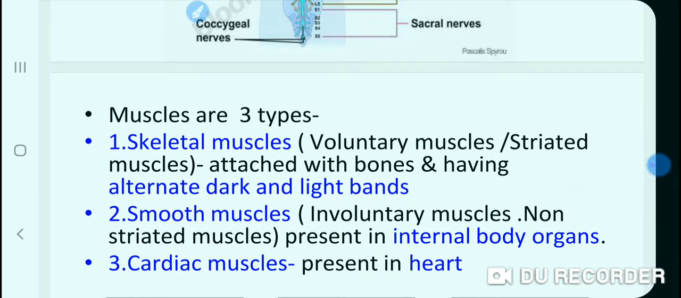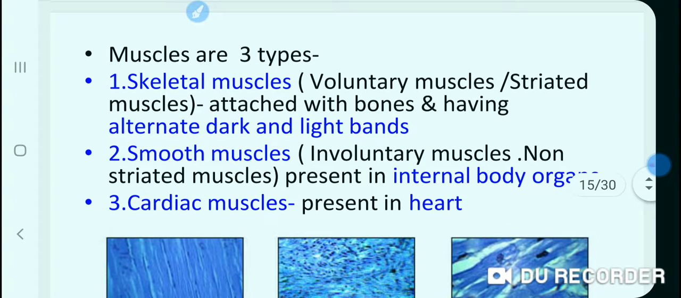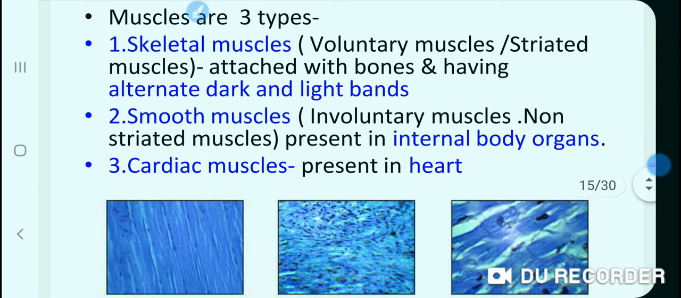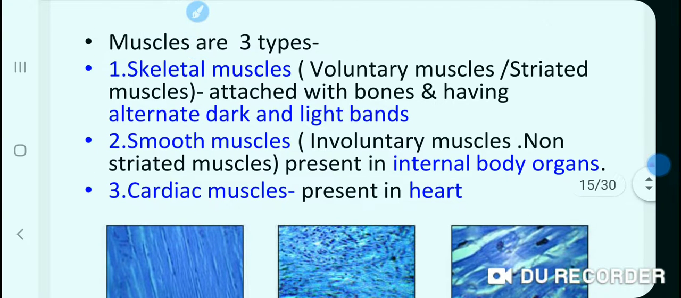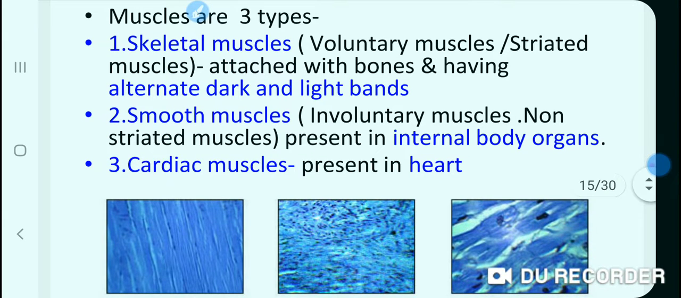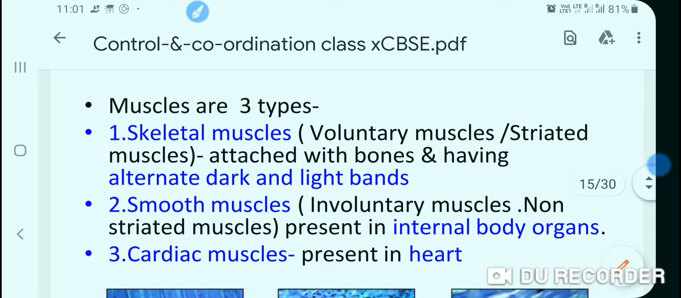Muscles are of three types. Muscles which are voluntary in nature. You have studied it in class 9th, so I am not going to take it in detail. Only some points I have to discuss with you. First is the skeletal muscles. It is also known as voluntary muscles. It is also known as striated muscles.